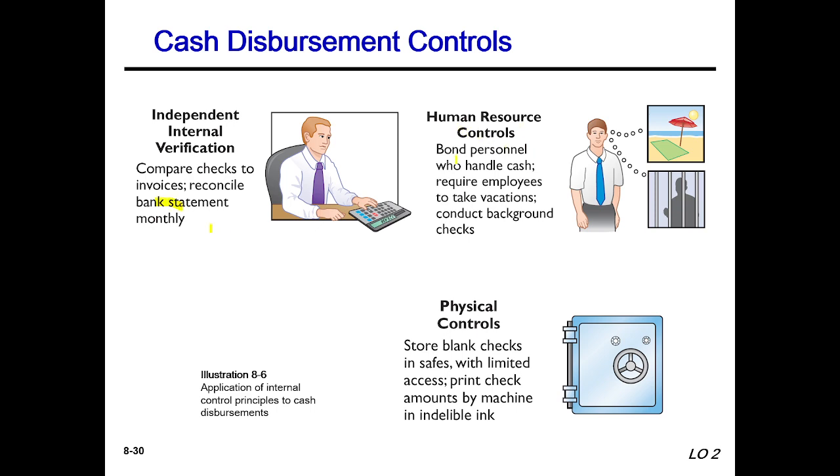Then human resource control: bond personnel who handle cash, and require employees to take vacations or conduct background checks. Physical control: store blank checks in safes with limited access, and print check amounts by machine in indelible ink.